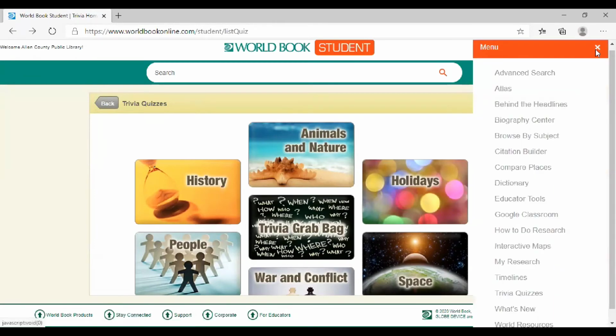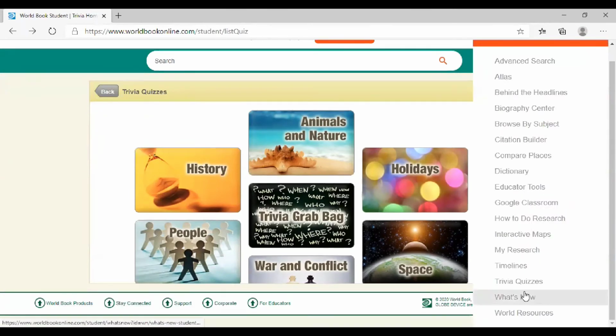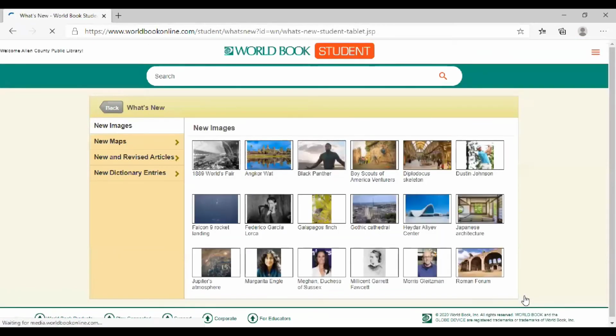All right, we're almost done with our overview. And we can go to What's New. And once again, these are some of the images that we've already seen. New maps, new and revised articles, and new dictionary entries. There are always new words to explore. And as we get new information, some of the articles are revised. And then they give you new images that we have here.